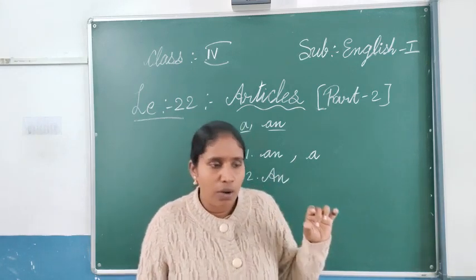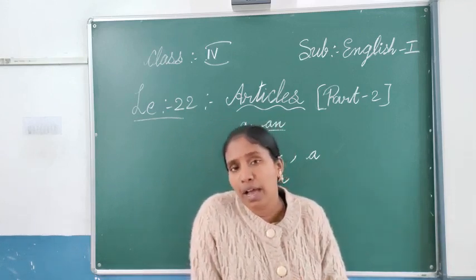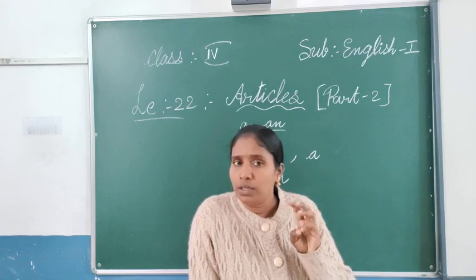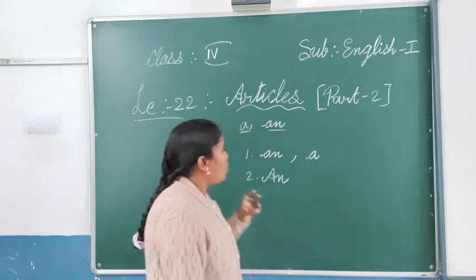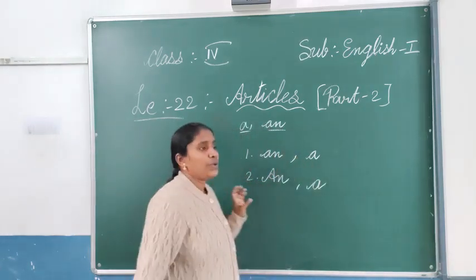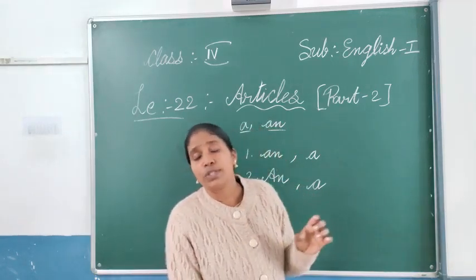For the sound of university we cannot use an. Before university we have to use only a. Why? Because the sound is different. A university, you cannot use an before university because it sounds like a consonant.